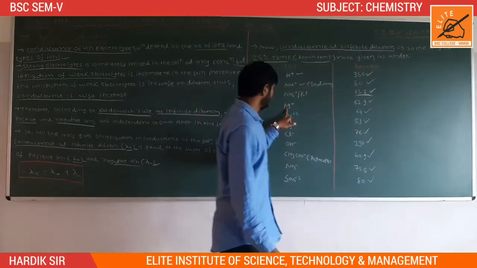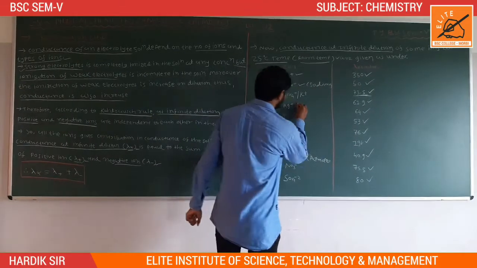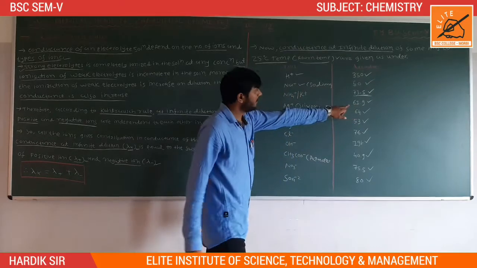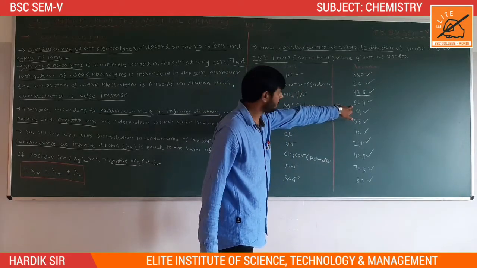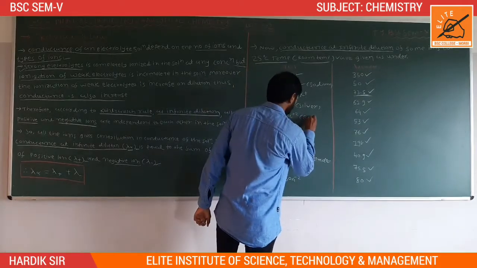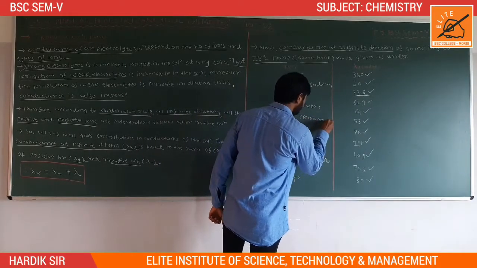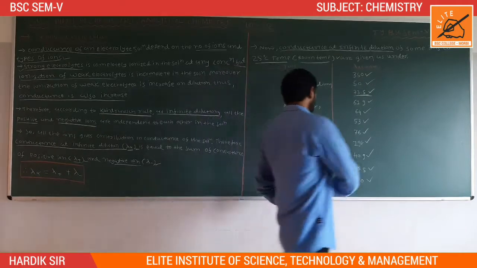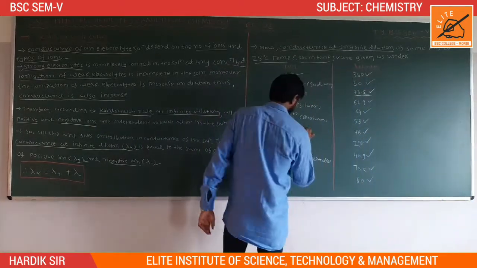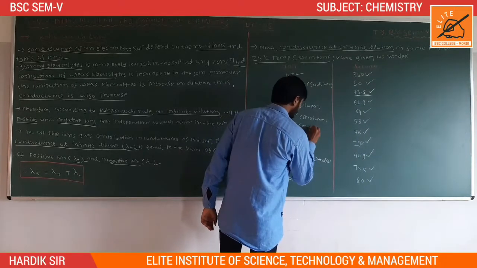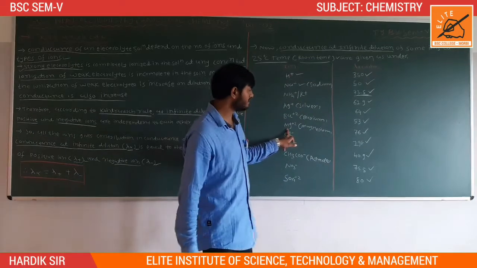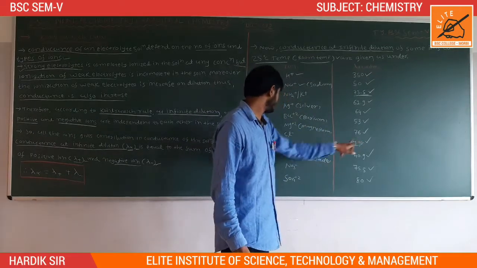Ag+, the silver ion, has a value of 61.9. Then Ba2+, barium, 64, and Mg2+, magnesium, 53.